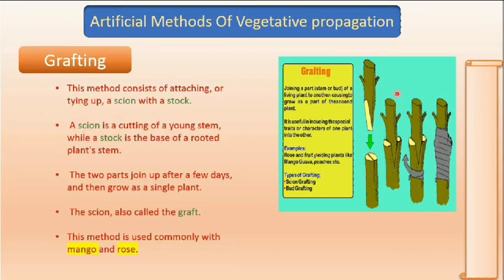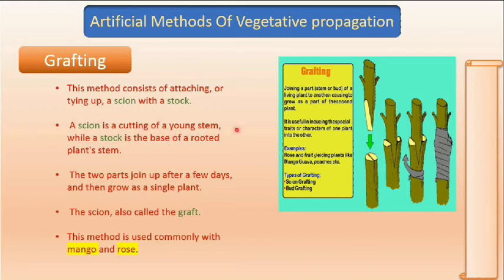What is scion? Scion is this part which is rootless, which is coming from the young stem of a plant. The main thing is same species. This method also occurs within the same species. Different species should not be used, like we are taking guava and mango together, that will not work. Same species.